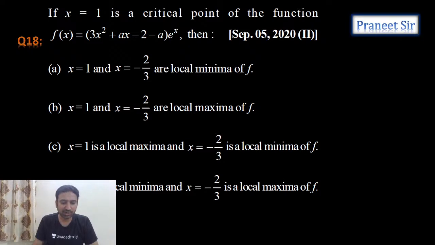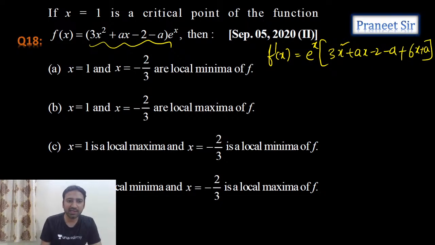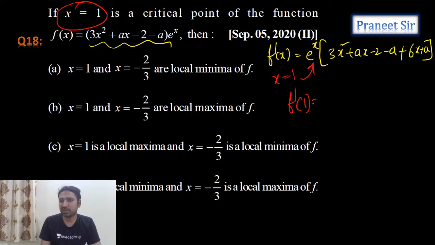18th question, x equals 1 is a critical point of function f of x. So let's differentiate it and equate it to 0. If you differentiate it, f dash x equals e power x into 3x square plus ax minus 2 minus a, plus its differentiation, which is 6x plus a. He is saying it has critical point x equals 1. Means if I substitute x equals 1, can I say that f dash 1 is equal to 0?